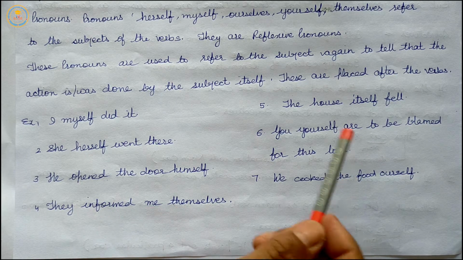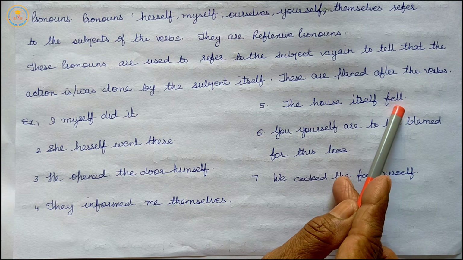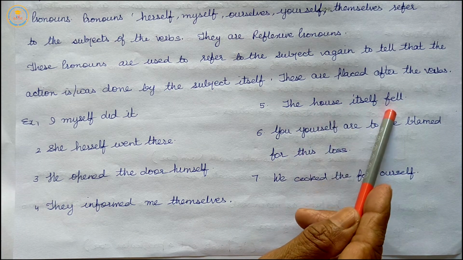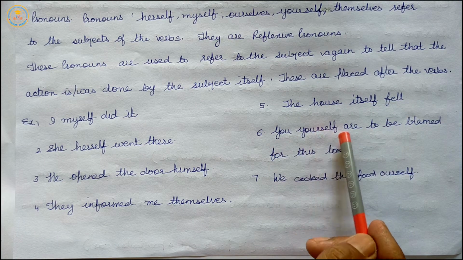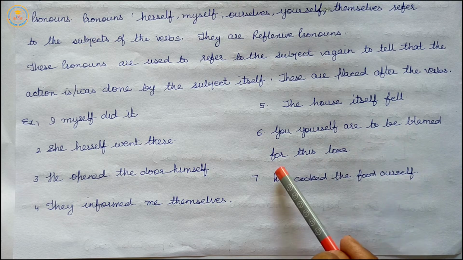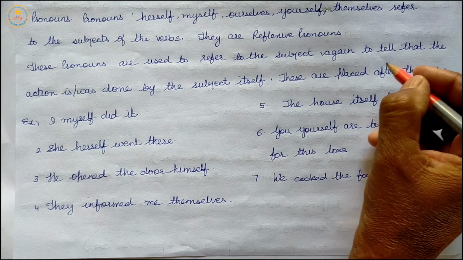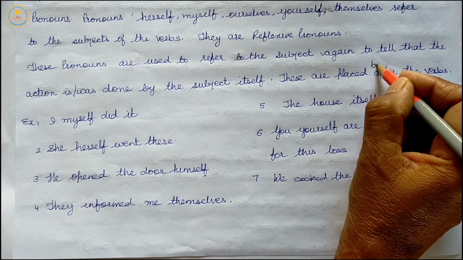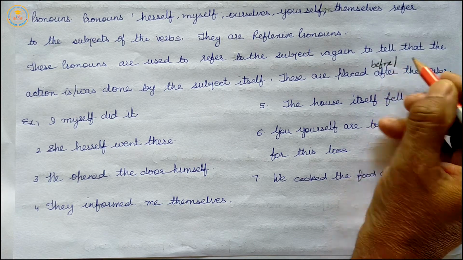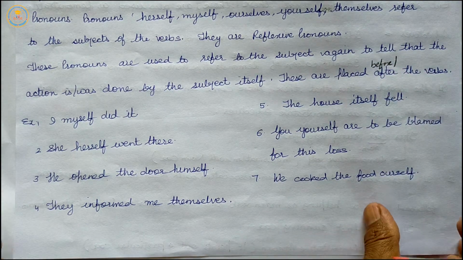After the verb. The house itself fell. You yourself are to be blamed for this loss. We cooked the food ourselves. So these are placed before or sometimes after the verbs.